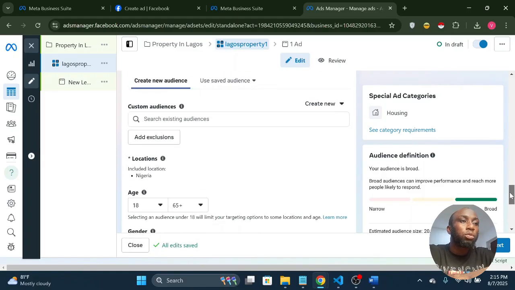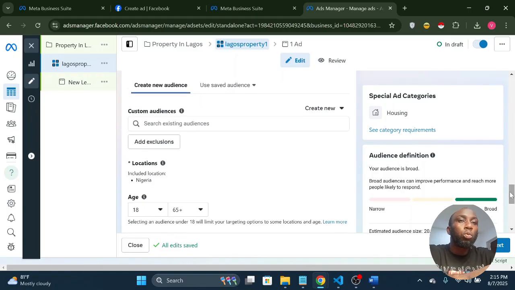So now this is where we choose our audience. Who do we want to see this ad? So this is different for different people. Some people, you decide the kind of customers you want to advertise to, depending on your niche or your market.